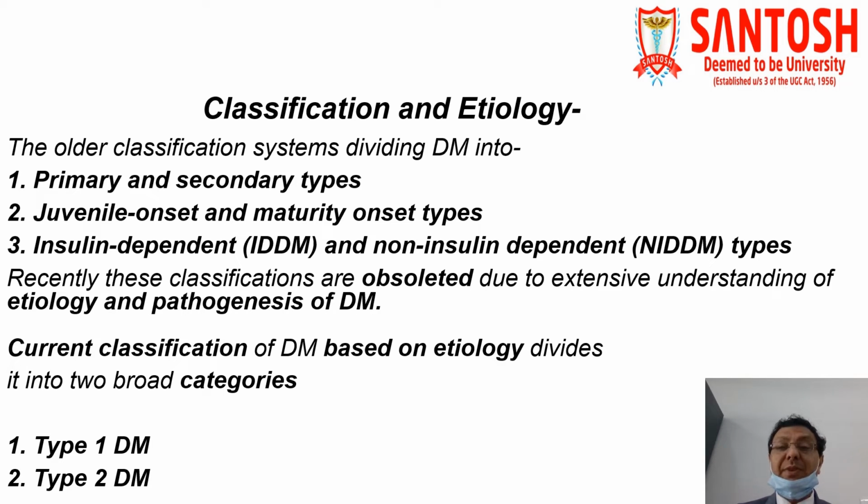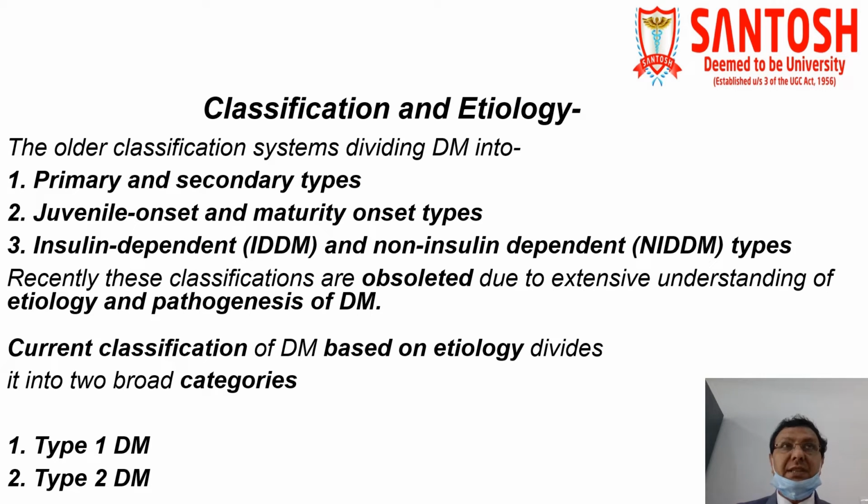Why? Because of the extensive understanding of the etiology as well as the pathogenesis of diabetes mellitus. Again, there are two medical words. Etiology means the cause of the disease and pathogenesis is the mechanism of development of the disease. So these are the two factors by which the older classifications have been replaced by the current classification. And this current classification, as I just told you, based on etiology, divides into two broad categories: type 1 diabetes mellitus and type 2 diabetes mellitus.